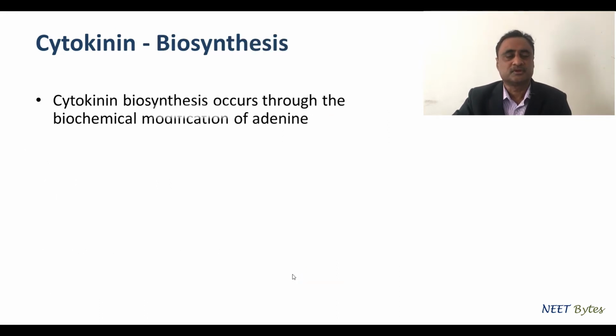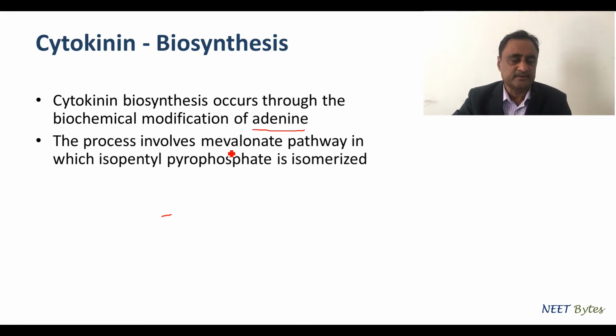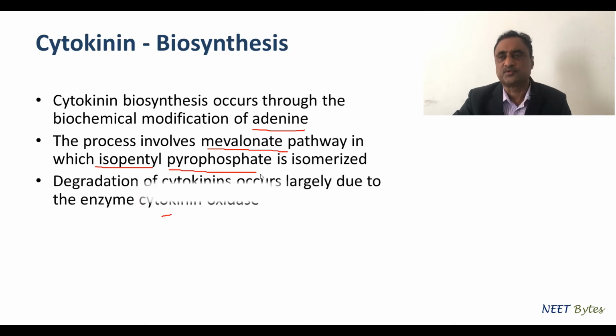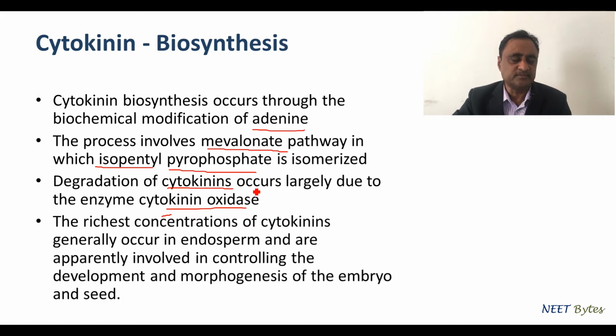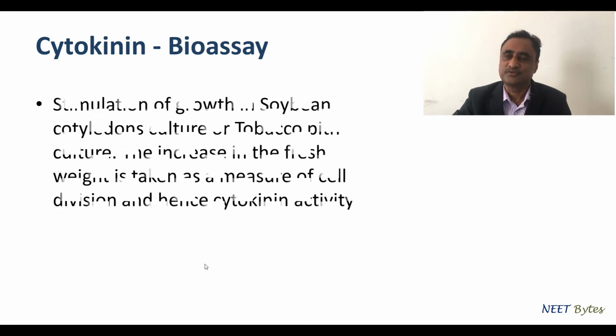Let's talk about cytokinin biosynthesis. Cytokinin biosynthesis occurs through the biochemical modification of adenine, and the process also involves the mevalonate pathway, in which isopentyl pyrophosphate is isomerized, right? The degradation of cytokinin occurs largely due to the enzyme cytokinin oxidase. The richest concentration of cytokinins generally occurs in endosperms, but they are also involved in controlling the development and morphogenesis of embryo and seed. So that is the biosynthesis of cytokinin.